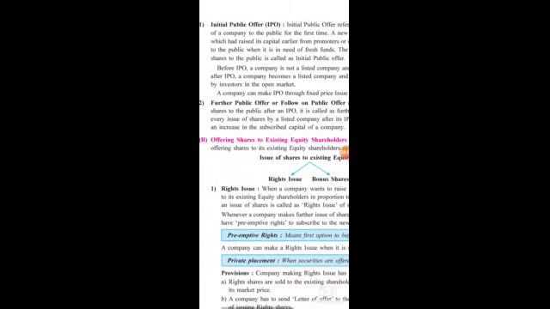Now, let us understand the second concept, that is further public offer or follow on public offer, that is FPO. FPO means further public offer or follow on public offer. When a company issues shares to the public after an IPO is done.